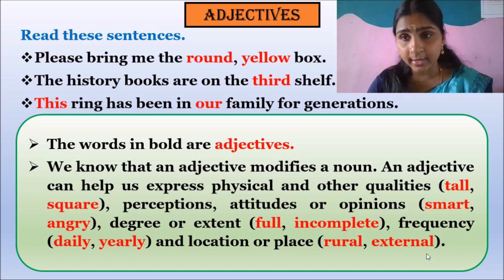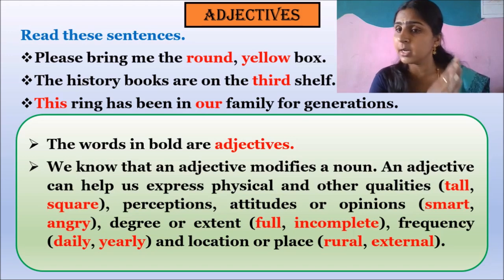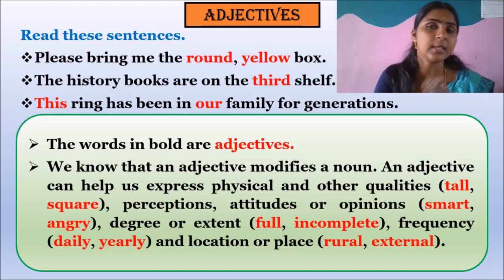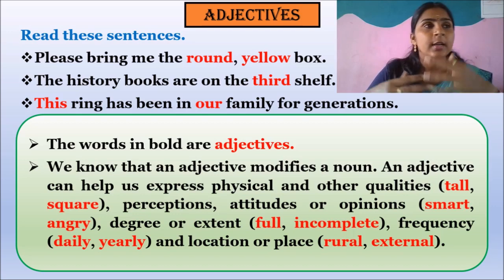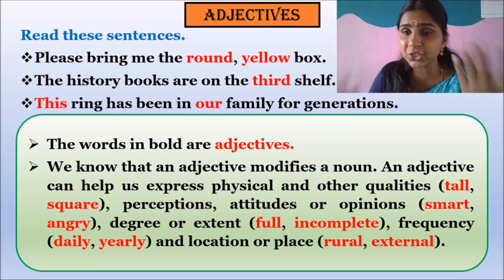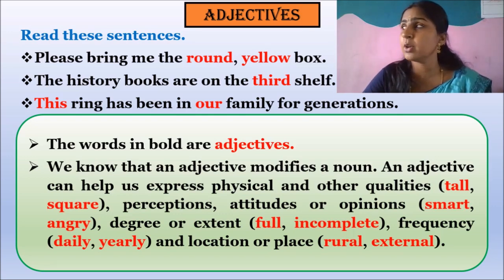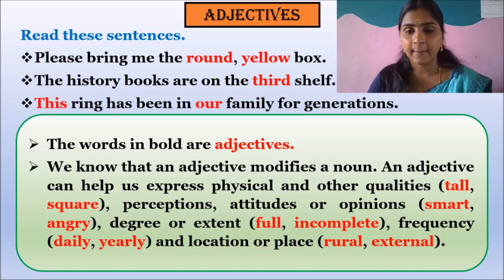Actually, if we give a name to that location or place, that becomes a noun, a proper noun, isn't it? Then common noun. But if we want to explain the distance or describe the nature of that area, like it is rural, is it external, it is countryside, whatever it is, if you want to describe that place, it also comes under adjectives. Okay guys.